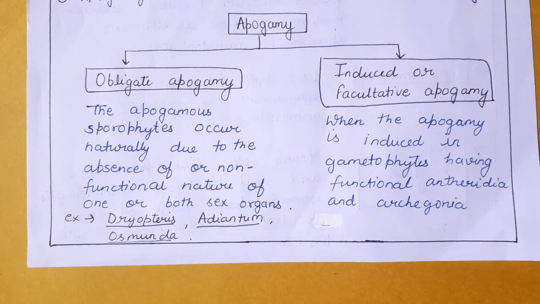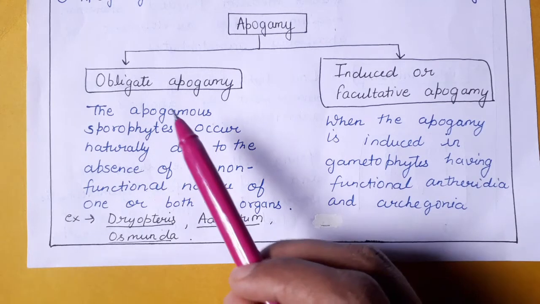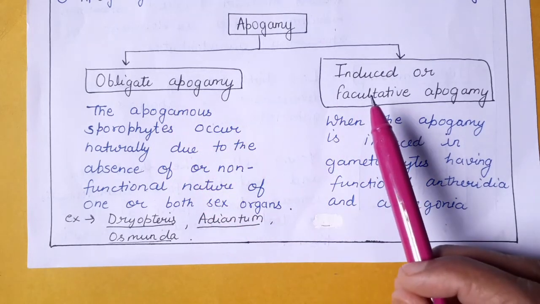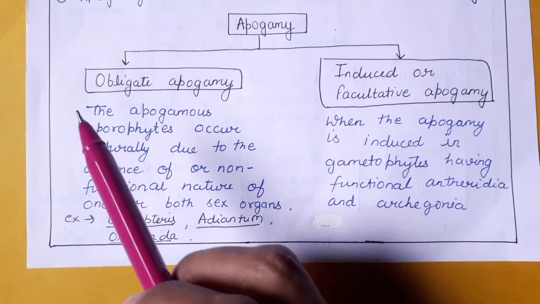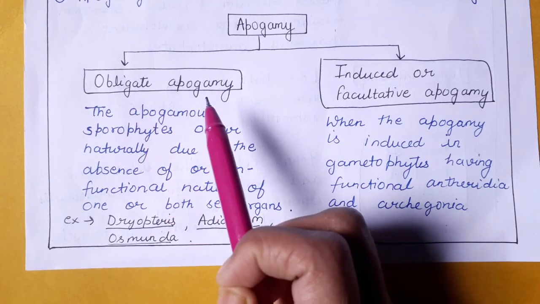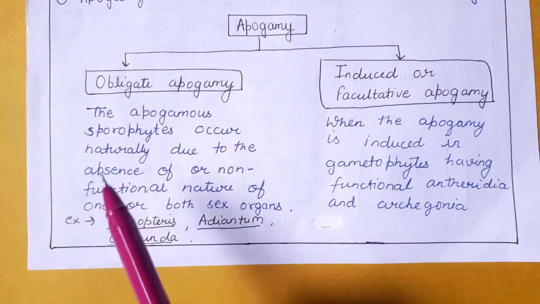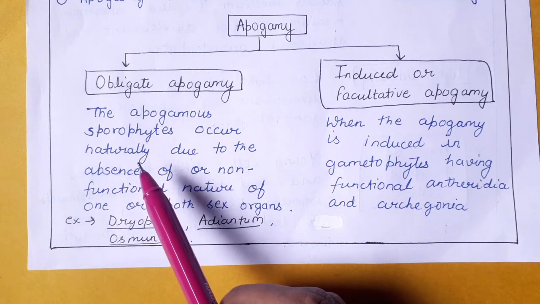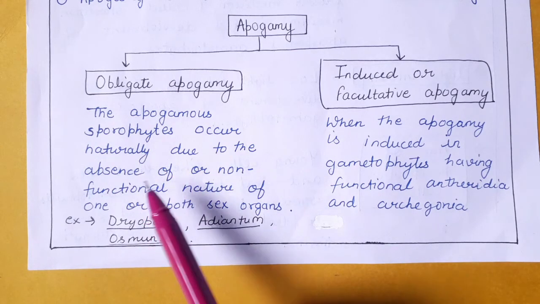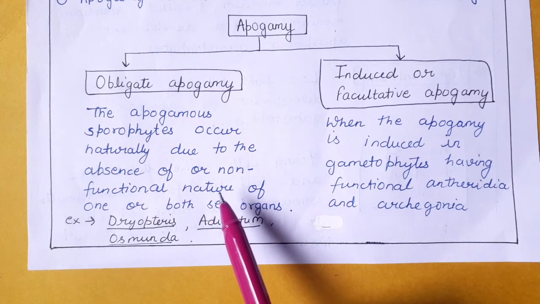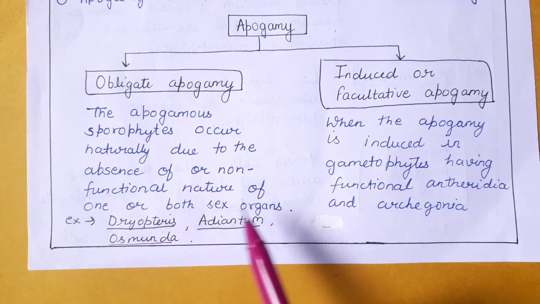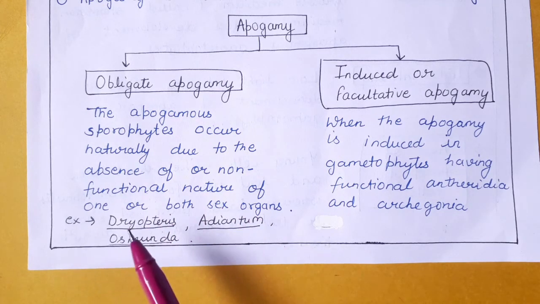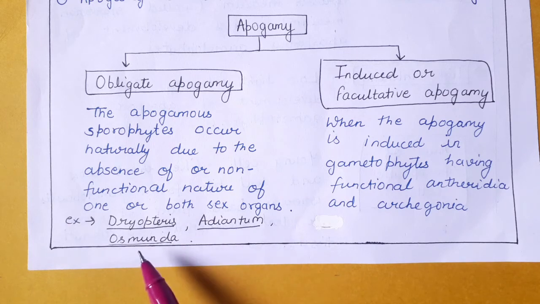Now we will discuss the types of apogamy. There are two types of apogamy: obligate apogamy and induced or facultative apogamy. In the case of obligate apogamy, it occurs naturally. In such a situation, the apogamous sporophyte occurs naturally due to the absence or non-functional nature of one or both sex organs. Examples in this case are Dryopteris, Adiantum and Osmunda.